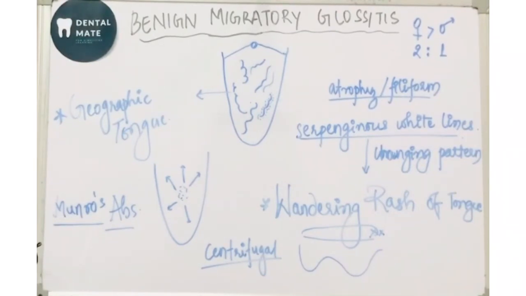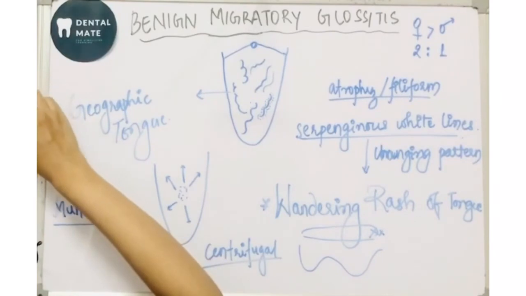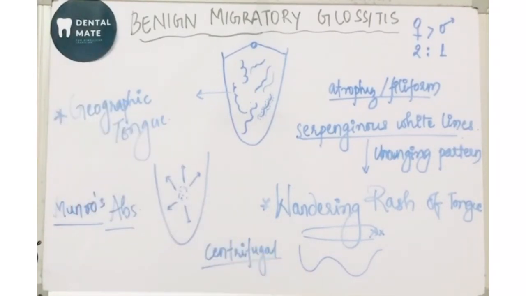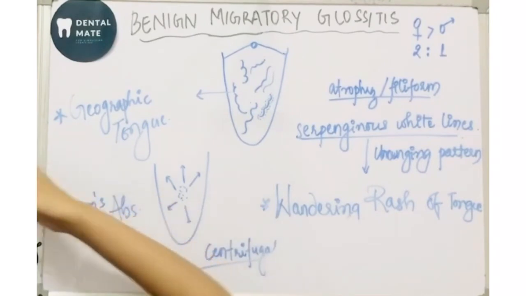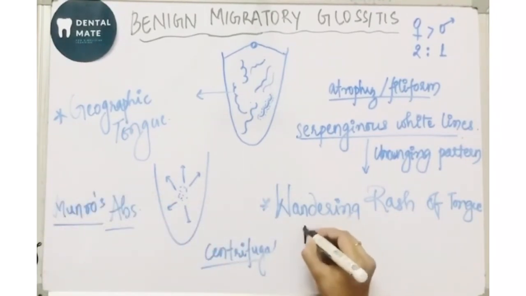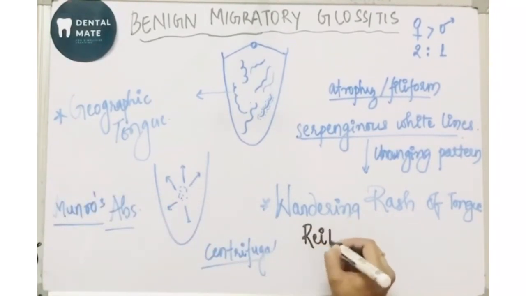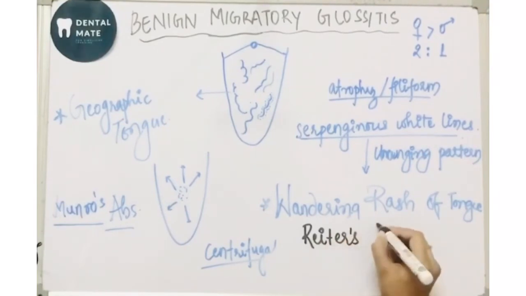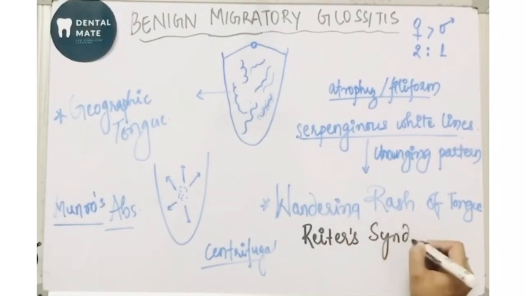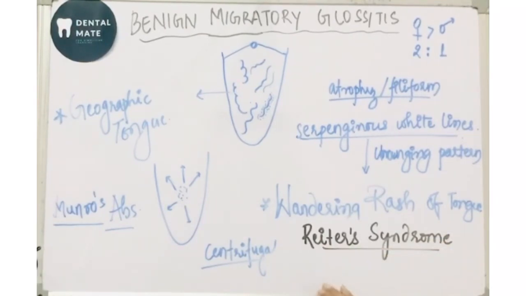Along with that, an important factor seen in this lesion is that it is associated with a syndrome called Reiter's syndrome. So this lesion is seen in association with Reiter's syndrome.